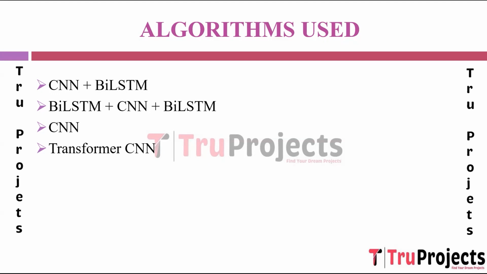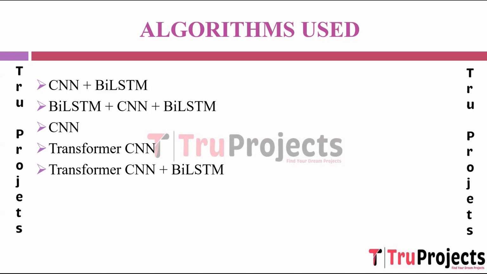Transformer CNN. Transformer utilizes a self-attention mechanism to capture relationships between words in a sequence more effectively. CNN, proficient in local feature extraction. The combination of Transformer CNN integrates the self-attention mechanism of a transformer model with the feature extraction capabilities of a CNN. The CNN initially extracts local features from the text, followed by the transformer component processing these features to capture both local and long-range dependencies efficiently for sentiment analysis tasks.